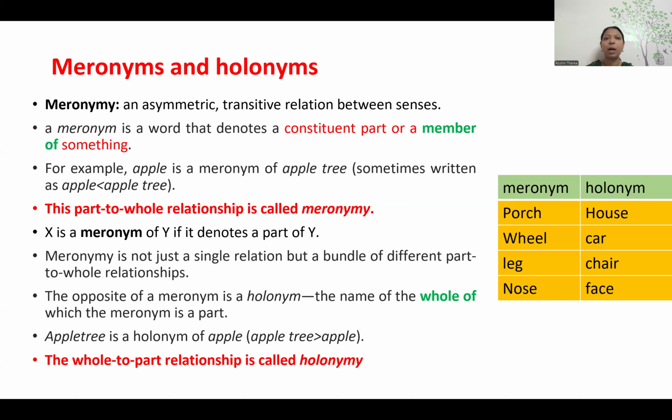When we have part-to-whole, that relationship is called meronymy, which means wheel is a part of the whole car. So wheel is considered the meronym. If I say nose, the face is the whole thing in which we have many parts. So face, the whole to a part, is a holonym.